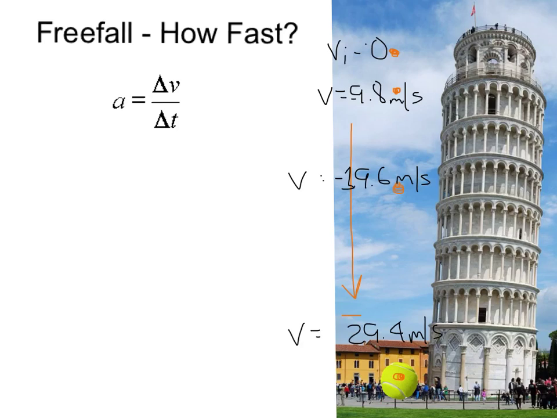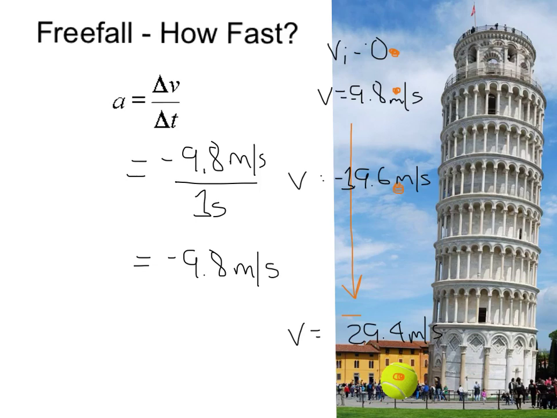You notice that the change in velocity is negative 9.8 meters per second every second that goes by. So that tells us the acceleration is negative 9.8 meters per second squared. And that's specifically the acceleration due to gravity. So for any free fall problem that we do, you will always know the acceleration due to gravity of that object is negative 9.8 meters per second squared.